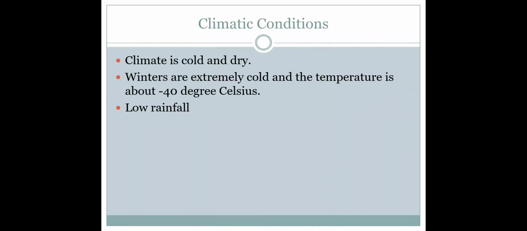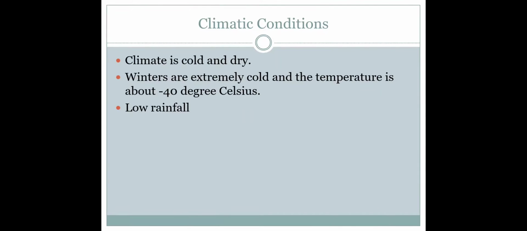If you talk about the temperature, the day temperature during the summer season is just above 0 degrees Celsius, and at night it can drop to about minus 25 degrees Celsius. So you can imagine the temperature, and I am talking about the summers. In winter, the temperature is about minus 40 degrees Celsius. Clear? This is about the climate of Ladakh.